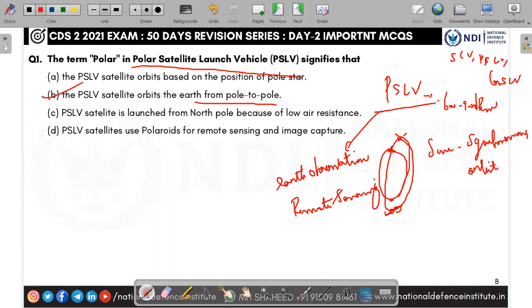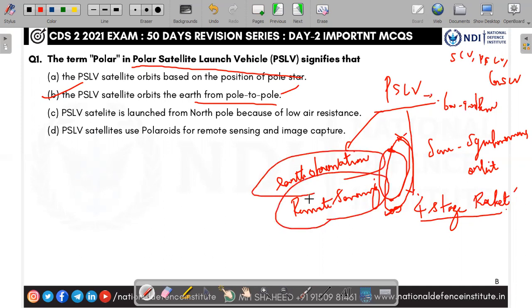And this PSLV is a 4-stage rocket. In simple terms, it is a satellite launching vehicle, a rocket with thrust and boosters. It will give the thrust for the satellite to go, and it will place the satellite in the orbit. So the PSLV satellite orbits from pole to pole. Mostly Earth observation satellites and remote sensing satellites will be launched.